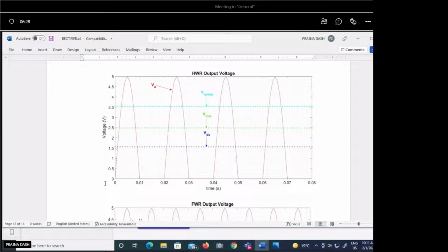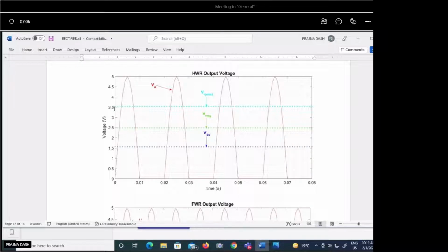By Fourier series technique or by Fourier transform technique, usually for the periodic waveform we use the Fourier series technique. So Fourier series is the expansion of any waveform. As per the Fourier series, any periodic waveform can be represented as one DC component and different sinusoids, means sine and cosine, the rest part can be represented separately. So excluding the DC part, only considering the AC part and finding the RMS, that will be your VRMS. So this is the RMS value of this ripple.